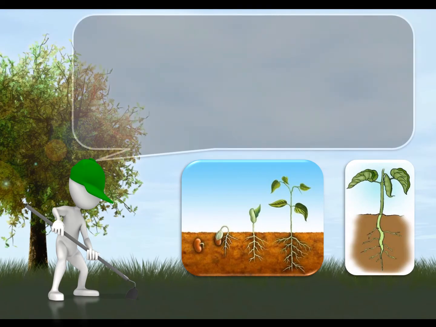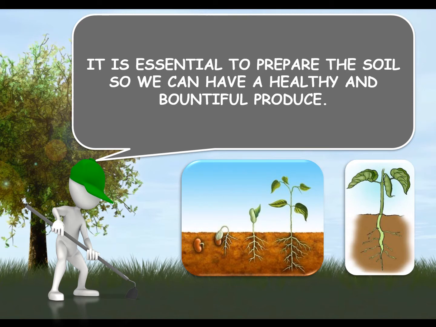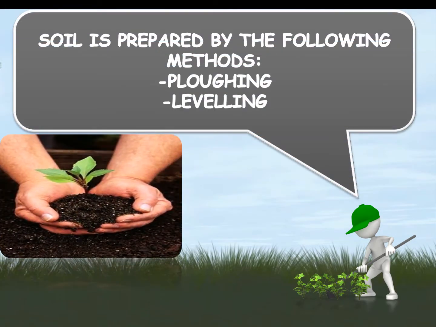Plants absorb water and nutrients from the soil through their roots. Hence, it is essential to prepare the soil so we can have a healthy and bountiful produce. Here, the word bountiful is used, which means in a large quantity. Soil is prepared by the following methods: ploughing, leveling.